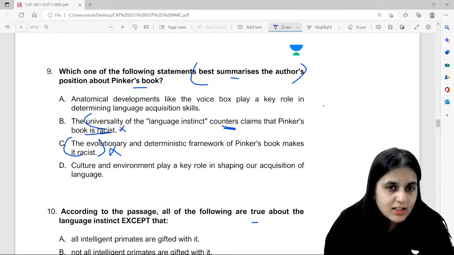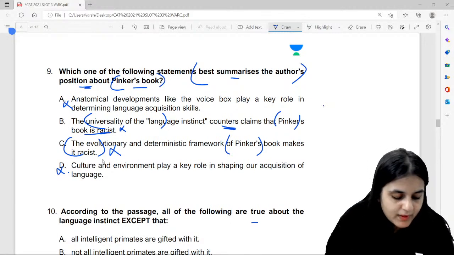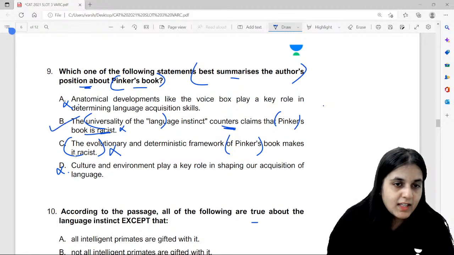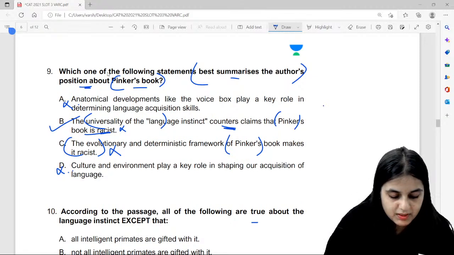Book racist nahi hai. Universality of language is clearly mentioned in the last para. Option A and D don't even tell us anything about Pinker's book. The question is about his position about Pinker's book. A and D don't even deal with that. So your answer option clearly is B. A and D are not even relevant to the question and C is not relevant to the passage. So your answer option will be B. Did all of you understand this? Clear?